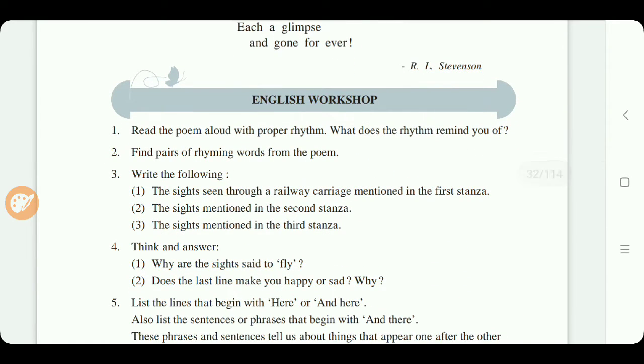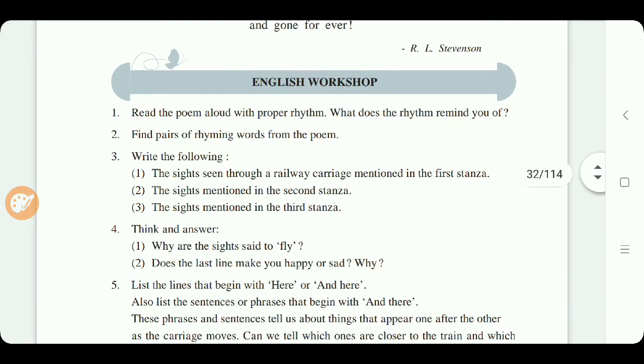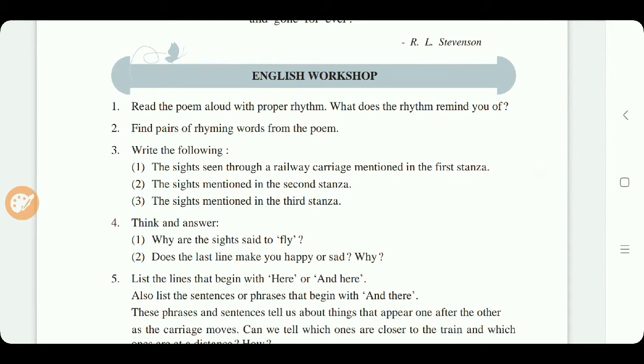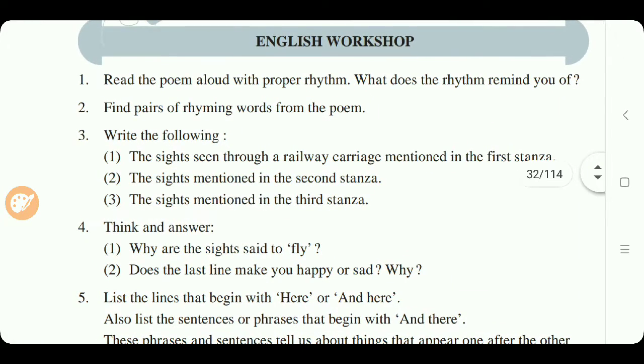In that, first we'll read the poem aloud with a proper rhythm. For this first question, watch our poem recitation video. Now the second question: find pairs of rhyming words from the poem.